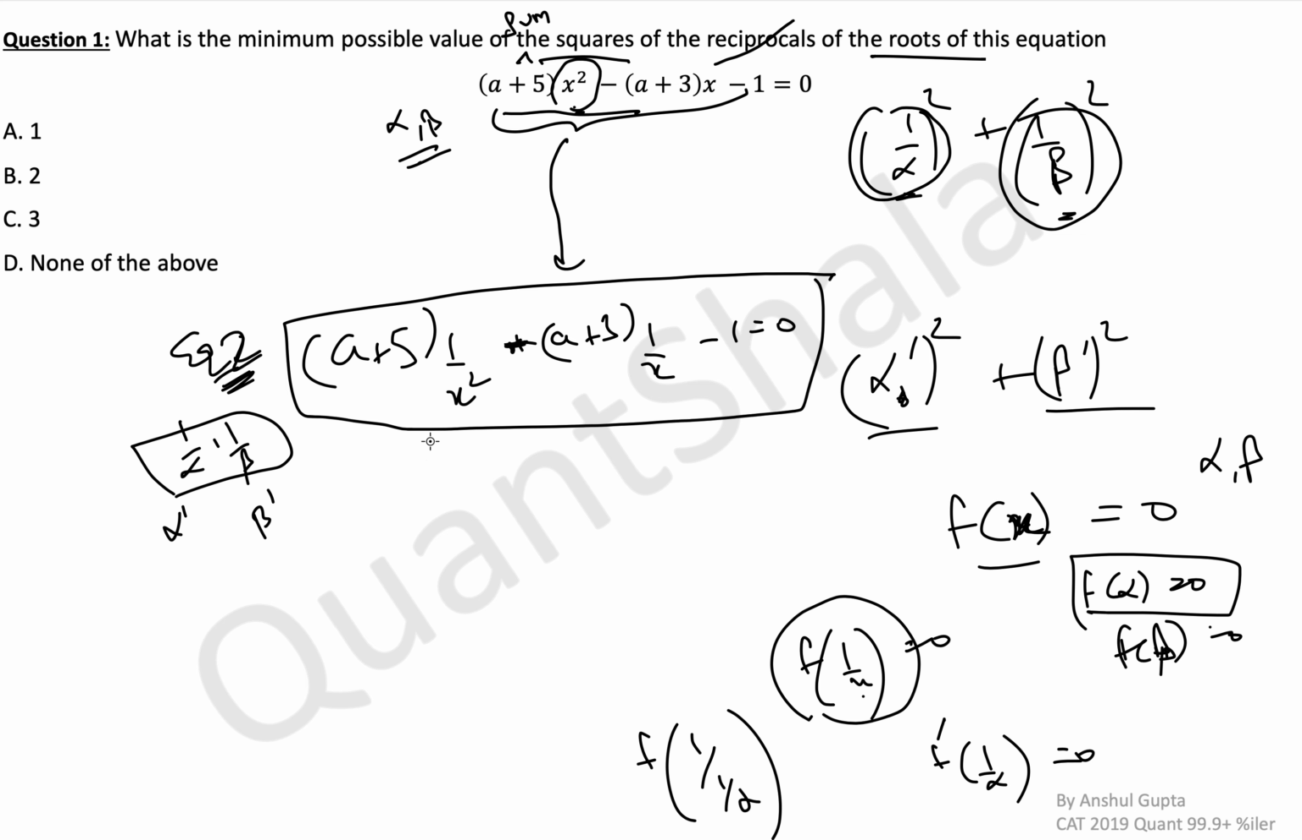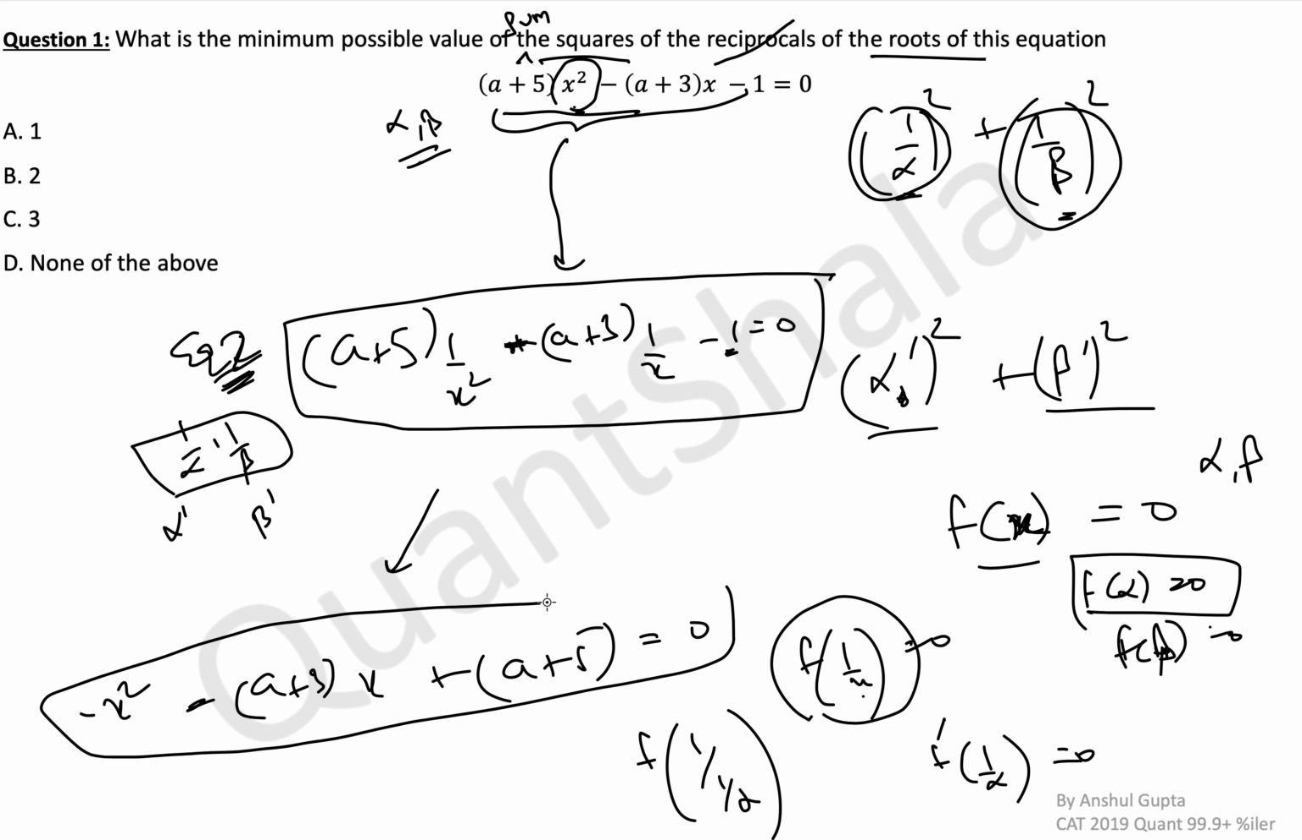So what will this equation be? Multiply this by x square. So what does it become? It becomes minus x square, because x square is here now, minus a plus 3 into x plus a plus 5 is equal to 0. So this is our new equation.